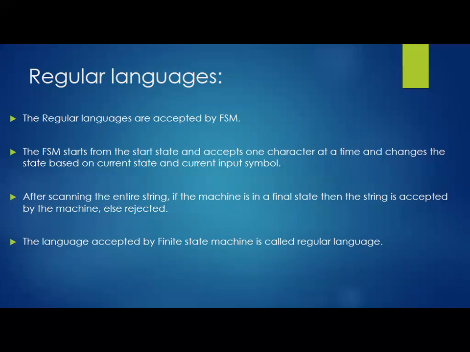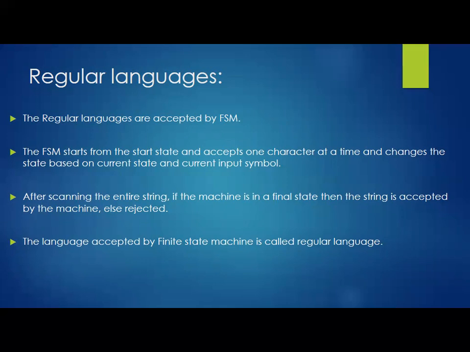Okay, that we will see later. For the time being, just consider that we have a string called Prasad, which consists of 6 different characters. Now it should be either accepted by the machine or rejected by the machine. Fine. Now, according to my example, 6 characters, 6 different states. Out of that 6, one will be the start and one will be the final.